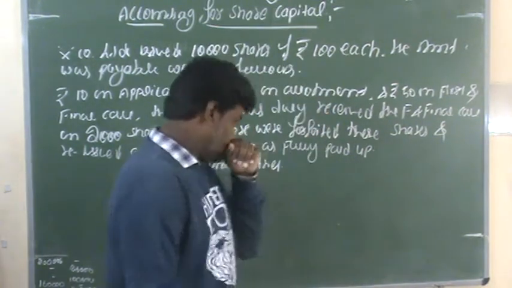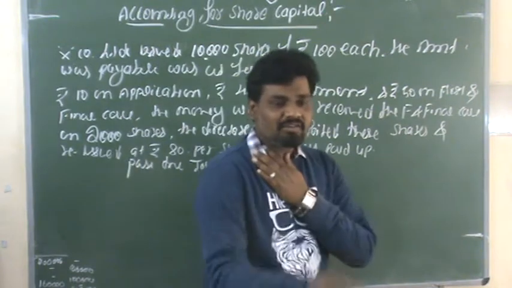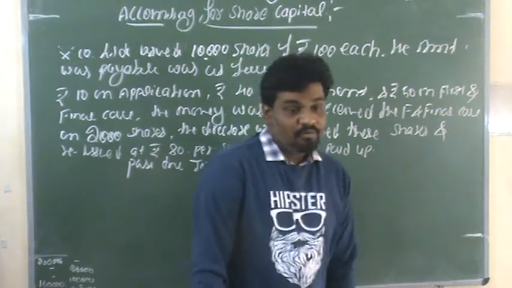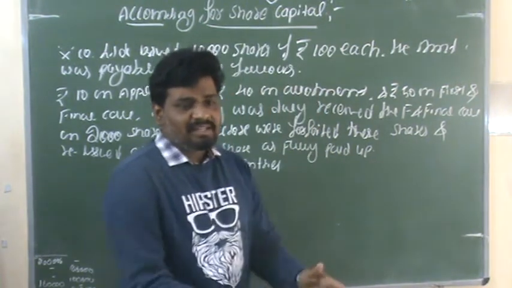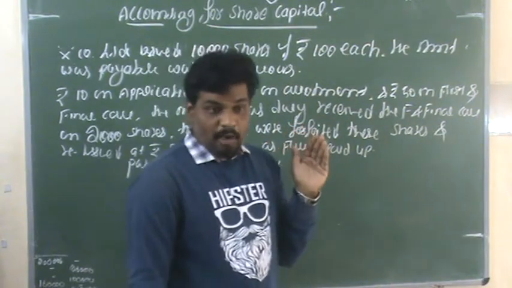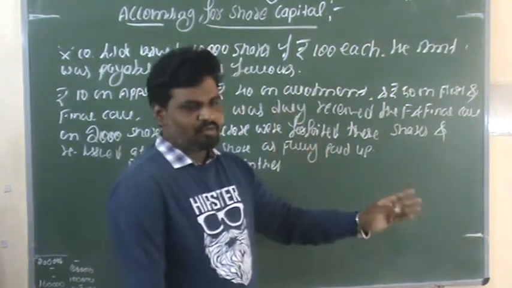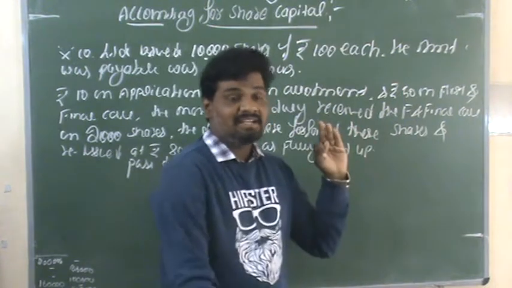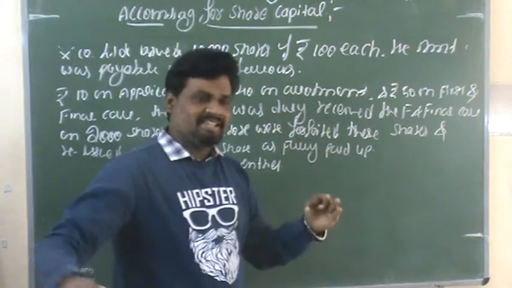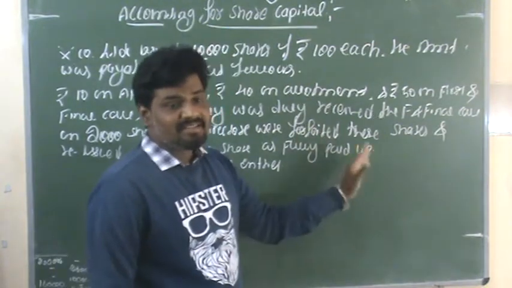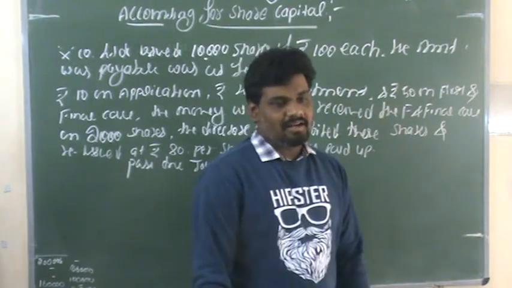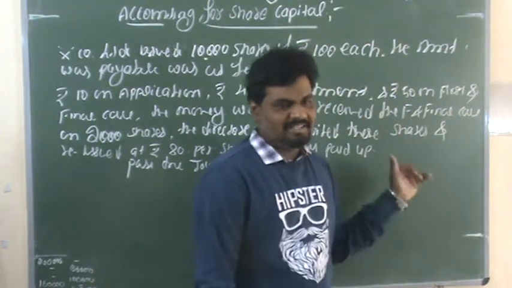In this session we will start the problems related to the 12-mark question in this chapter. This chapter contains journal entries for the issue of shares. These entries are fixed; there is no change. Questions change, but the entries are the same. Only the values change.